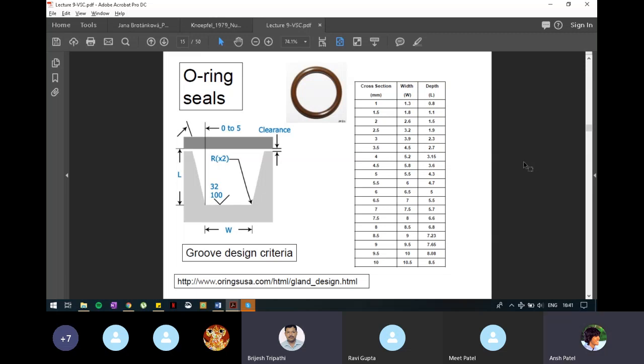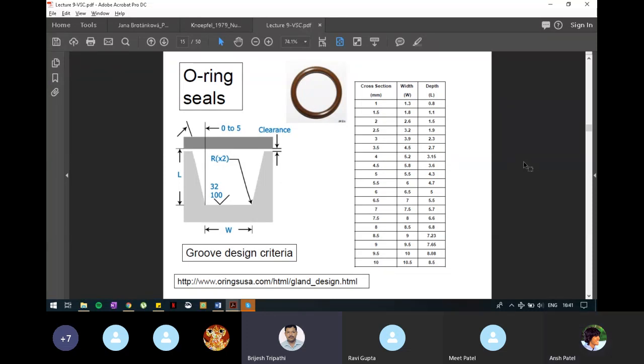Different cross section O-rings are available in the market, and when we are putting an O-ring in a vacuum system, generally it is kept when we are joining two pieces together, right? While joining two pieces together, in one of the pieces we can create a groove. Inside that groove, the O-ring will fit in, and it will be a little above the groove.